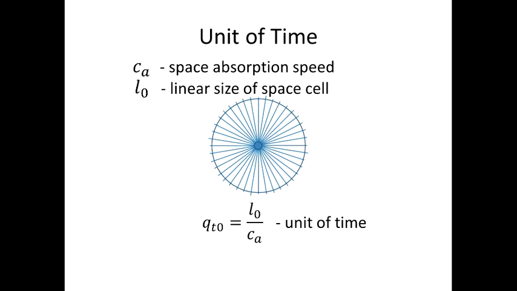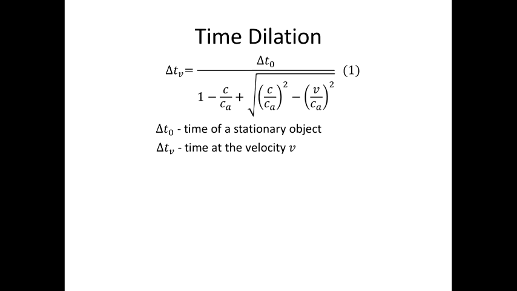The formula for time dilation in the new theory is slightly different from the formula that we know from Einstein's theory of special relativity. Besides the speed of light c, it also uses the speed of space absorption ca, which is always higher than the speed of light.